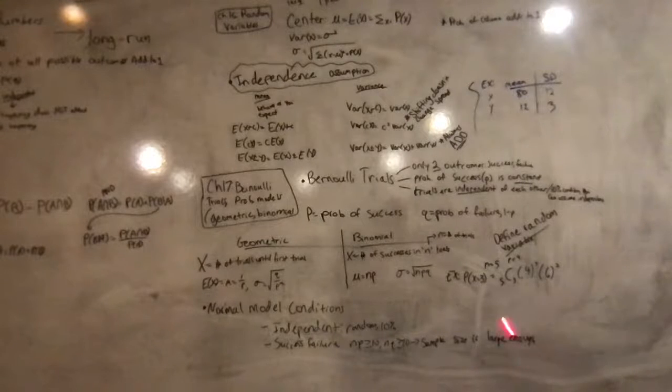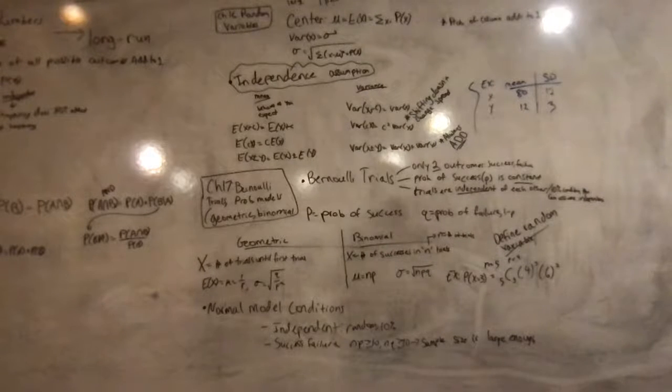So what you do is 5 choose 3 times 0.4 cubed times 0.6 squared. So this is n choose x times probability of success to the x times probability of failure to the n minus x.